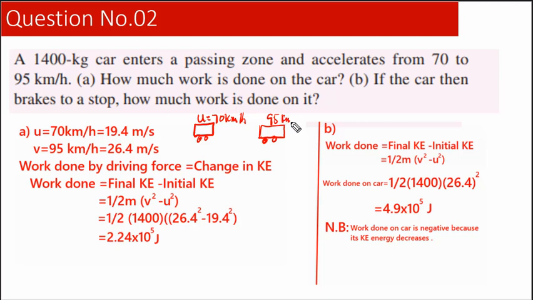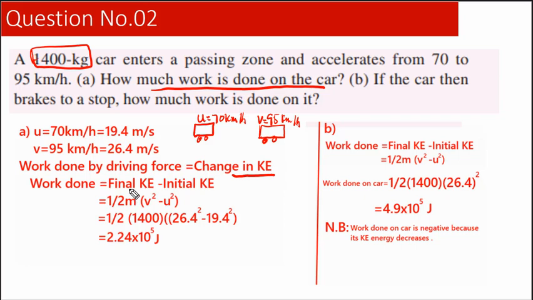95 kilometers per hour. So we can say this one is the final velocity, and this is the mass of the car. We need to simply find out how much work is done on the car. So work done by the driving force of the car, in fact, is equal to the change in kinetic energy.